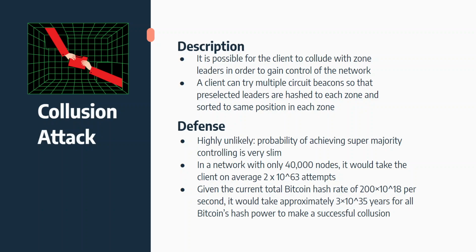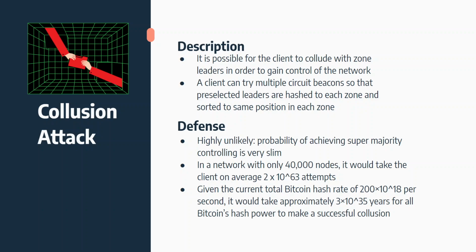So in a network with only 40,000 nodes, it would take the client on average 2 times 10 to the power of 63 attempts to distribute the colluding leaders into their specific positions in the zones to gain full control of the network. And that's only with 40,000 nodes. In our blockchain, which we could scale to millions, even billions of nodes, that would take much longer than just 40,000 nodes, which is not even a fraction of the total number of nodes we could accommodate.